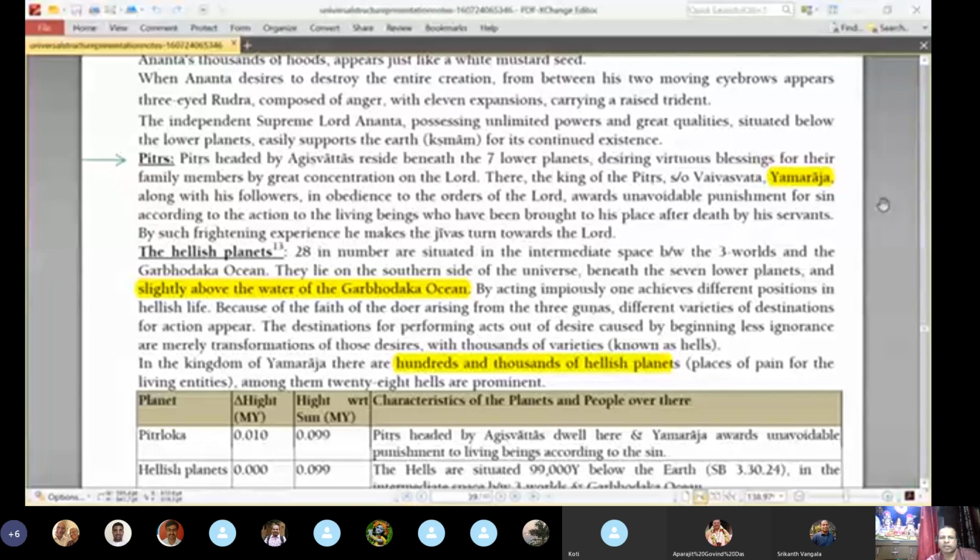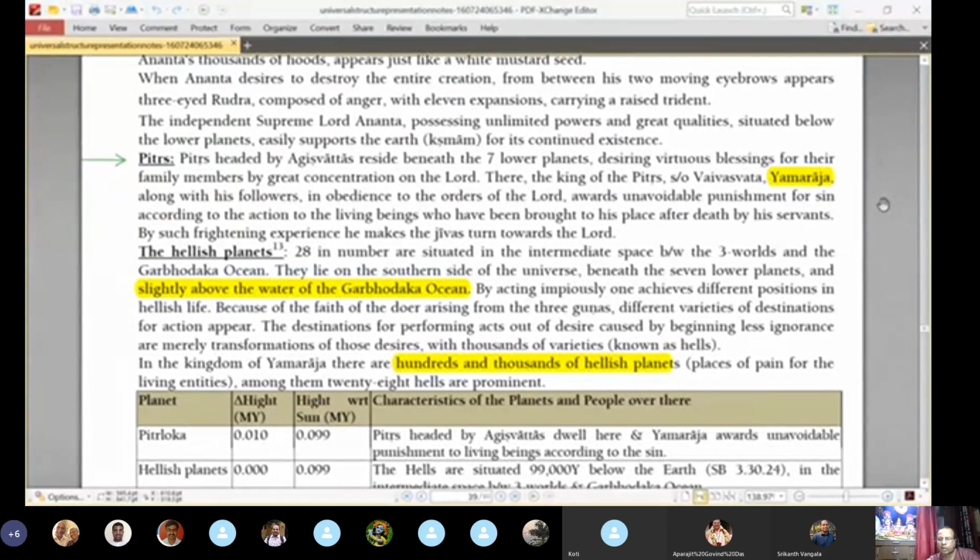Because of the faith of the doer arising from the 3 gunas, different varieties of destinations for action appear. The destinations for performing acts out of desire caused by ignorance are merely transformations of those desires, with thousands of varieties known as hells. In the kingdom of Yamaraja, there are hundreds and thousands of hellish planets, places of pain for the living entities, among them 28 hells are prominent.